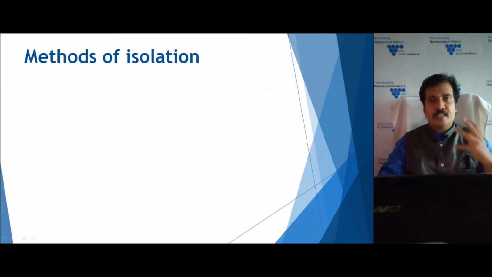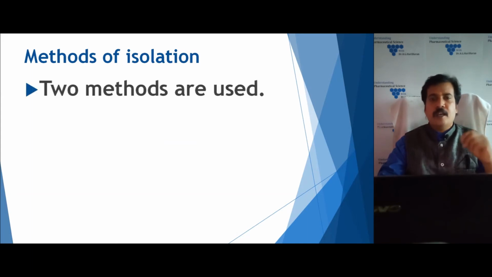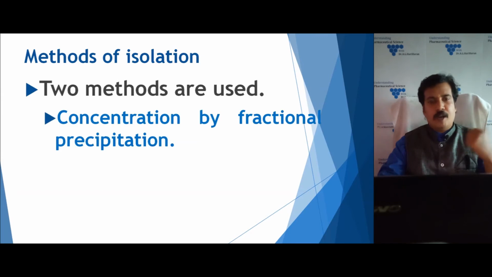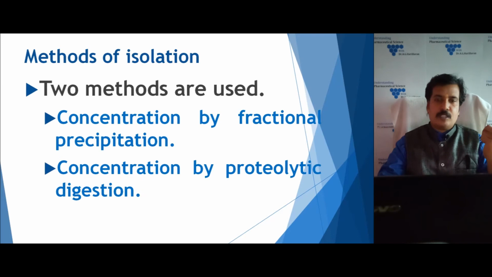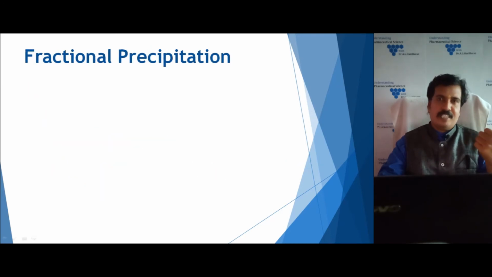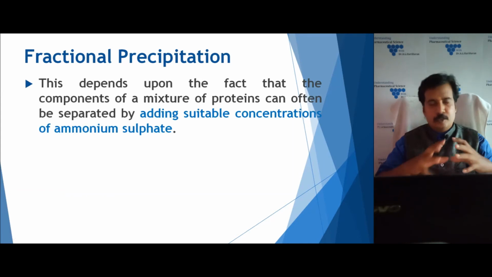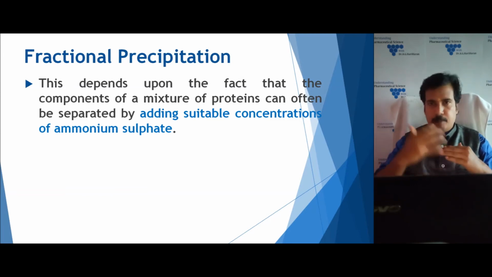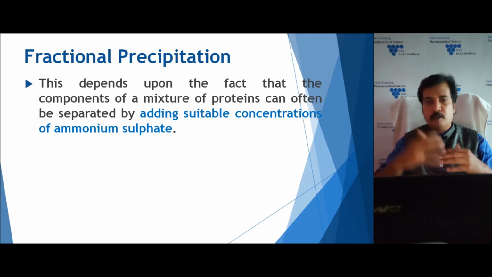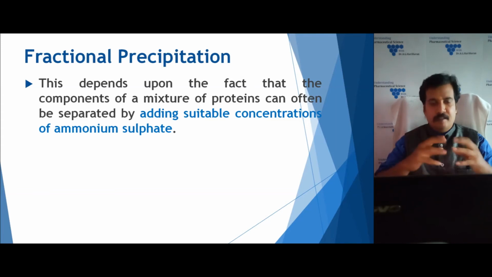If you see the method of isolation of this beta globulin from the other two proteins, two methods are generally employed. One is concentration by fractional precipitation, and second is concentration by proteolytic digestion. The first one, fractional precipitation, is developed with the objective that if you slowly precipitate the other proteins by using a suitable concentration of ammonium sulfate, we can isolate the beta globulin in a purer form.